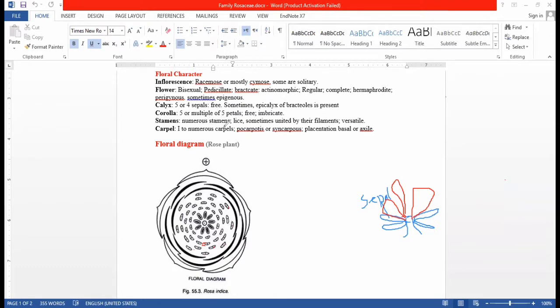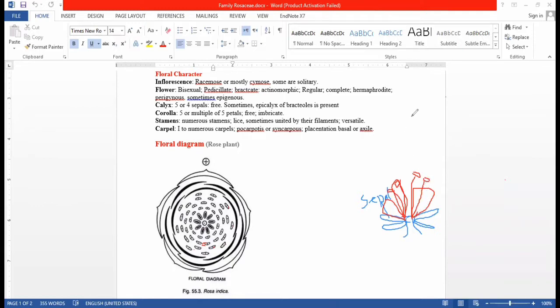In all members of the family Rosaceae, the flower possesses a numerous number of stamens. So this is called numerous stamens. Sometimes they are united by the filaments. This is the part of the stamen.